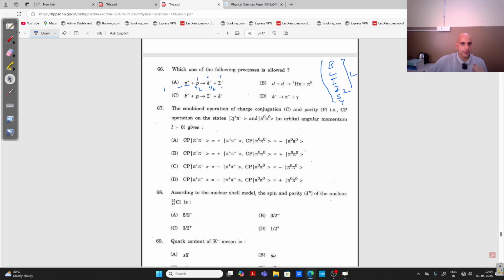Now look at the strangeness, very important. Here these two particles are not strange. K mesons and the sigma particles are strange. So we have to look at the strangeness quantum number of K negative and sigma positive, right?